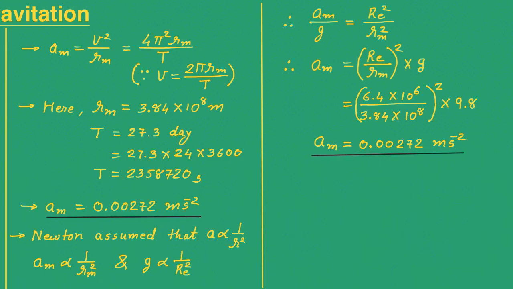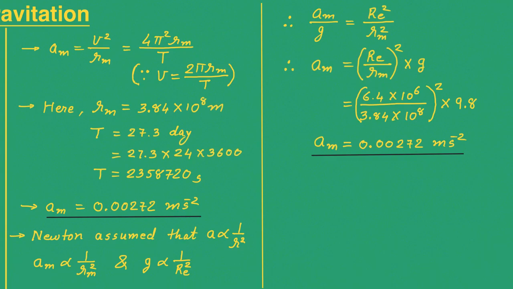Previously we got this value of Am by the equation of centripetal acceleration, and now we are getting the same value of Am by the assumption given by Newton that gravitational force is inversely proportional to the distance square, and both of these values are coming the same. That means Newton's assumption that gravitational force is inversely proportional to the distance square is correct.